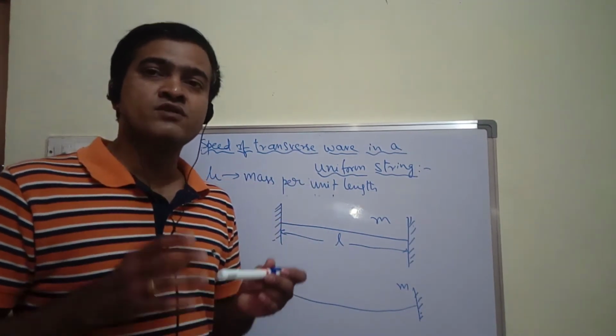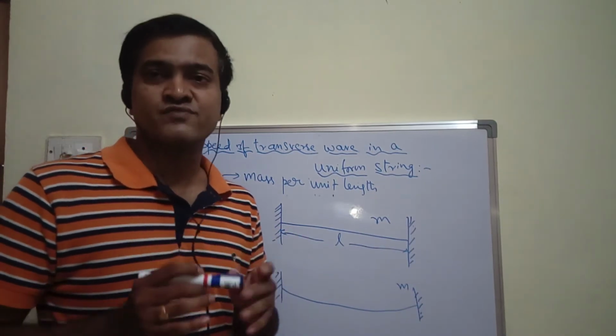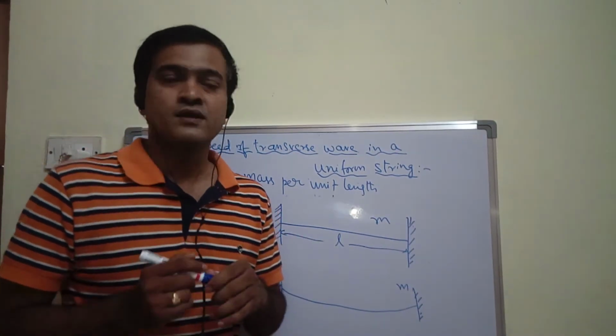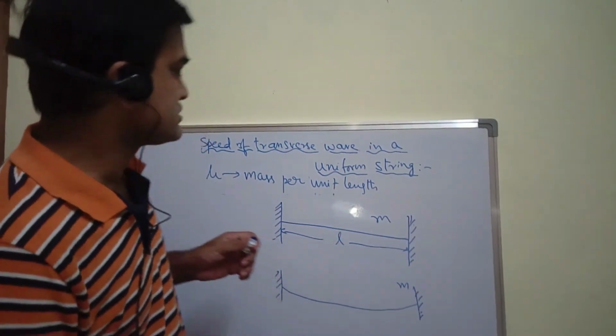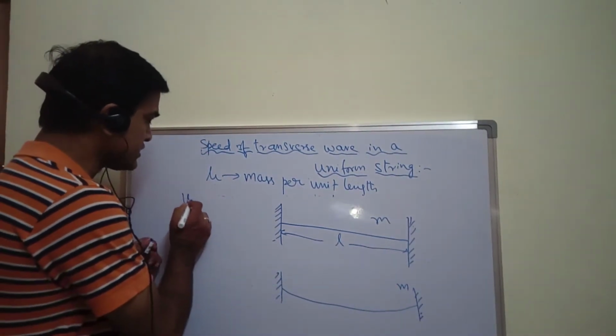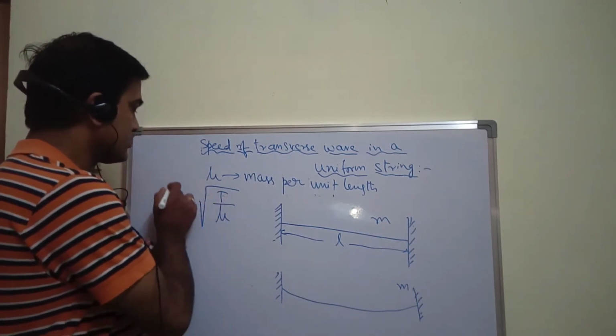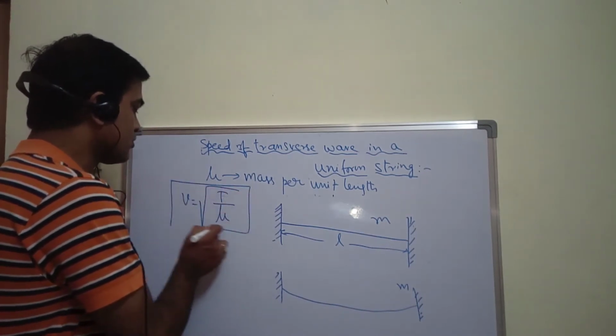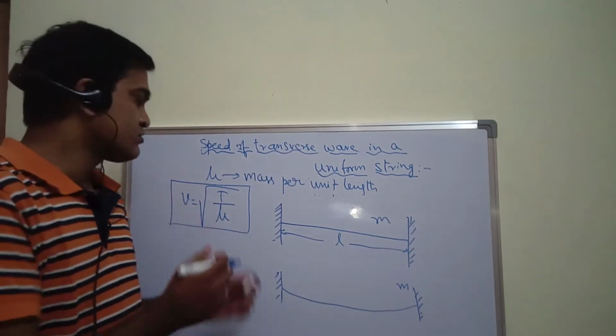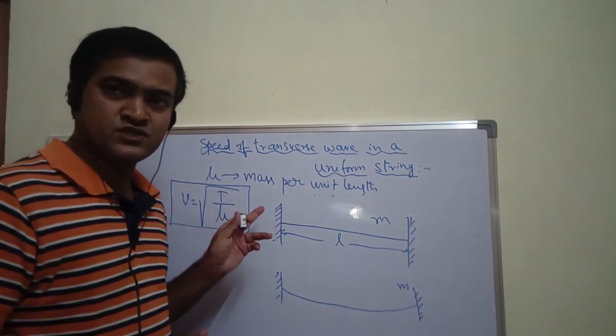But mathematically we'll prove a derivation for the velocity of a transverse wave in a stretched string, and that velocity is given as v is equal to root over T upon mu. Just now we have discussed T is nothing but the tension in the string.